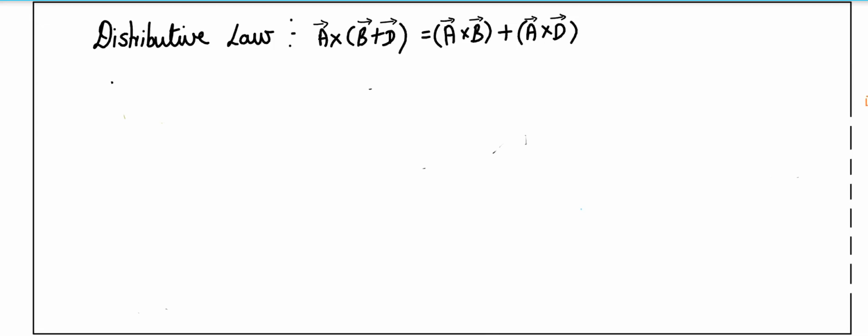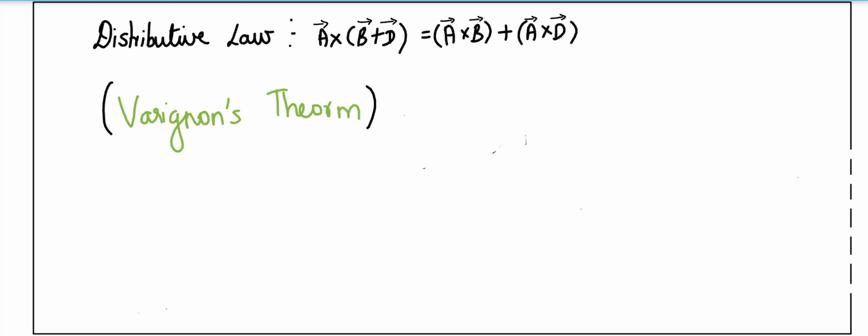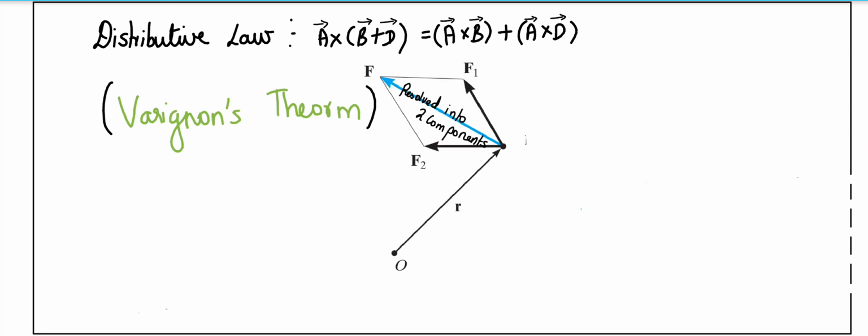So next I'd like to introduce you to an important thing. As we have come across in these proceedings, we have a vector manipulation, or a cross product, which is applicable to vectors, and we find it applicable for our case to find the moment of force. So similarly, the vector cross product accepts this distributive law. I have provided an explanation or a proof for this in my PDF in the description below. You can find that, or you can just do your own manipulations to prove this distributive law. So with this, Varignon's theorem states,